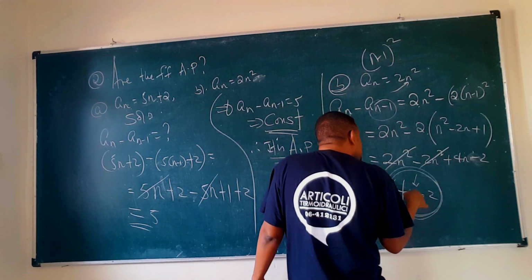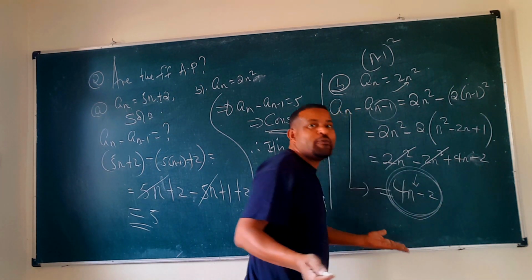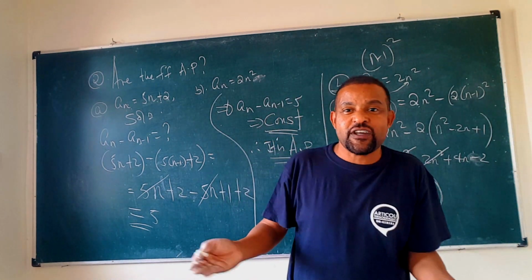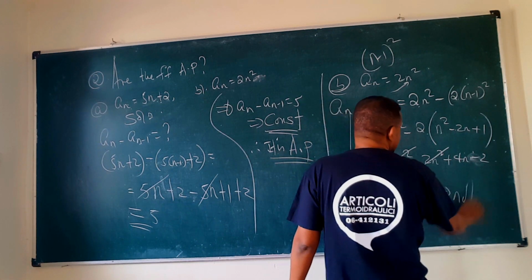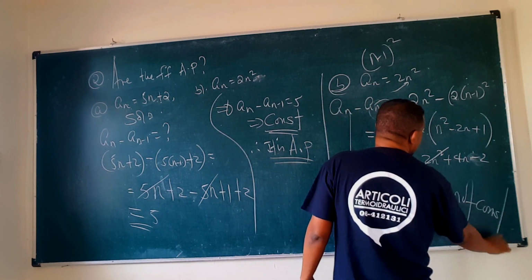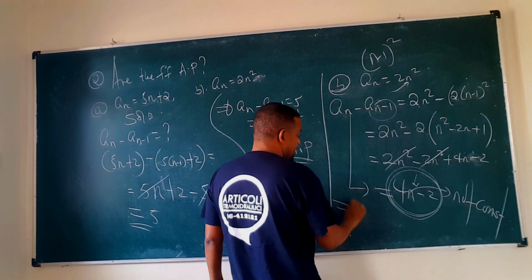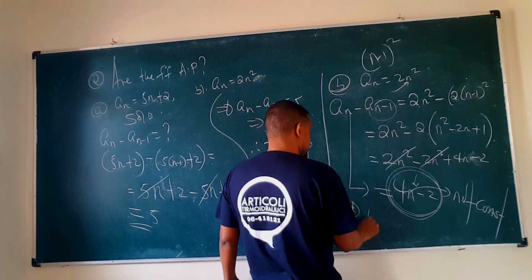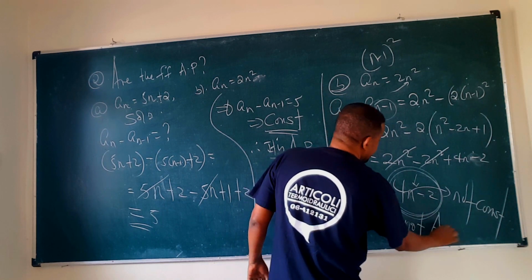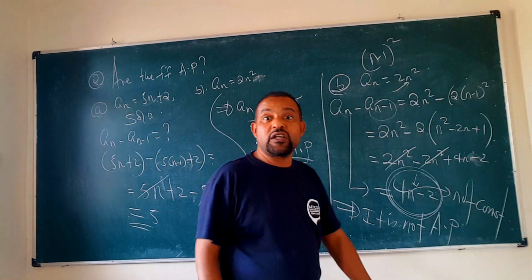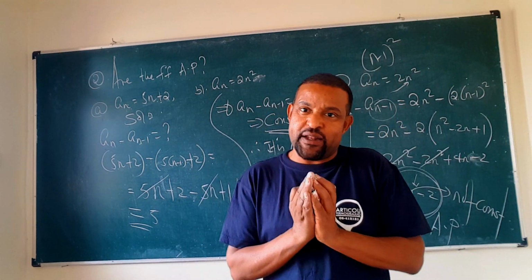That means በn ቦታ የተለያየ ቁጥር ባስገባን ሰዓት የተለያየ ቁጥር ነው የምናገኘው። So the difference between two consecutive terms is not constant ማለት which is not constant. It is not constant ማለት አሁን ይሄ constant አይደለም ማለት ነው። So automatically it is not what? It is not an arithmetic progression. Arithmetic progression አይደለም። ለምን?